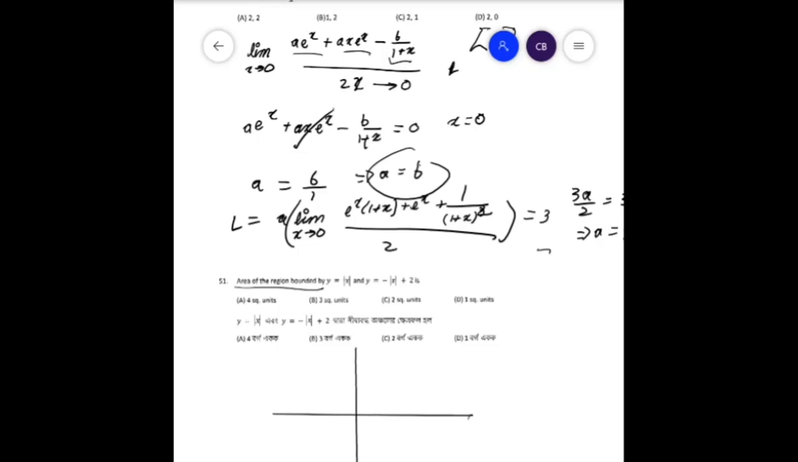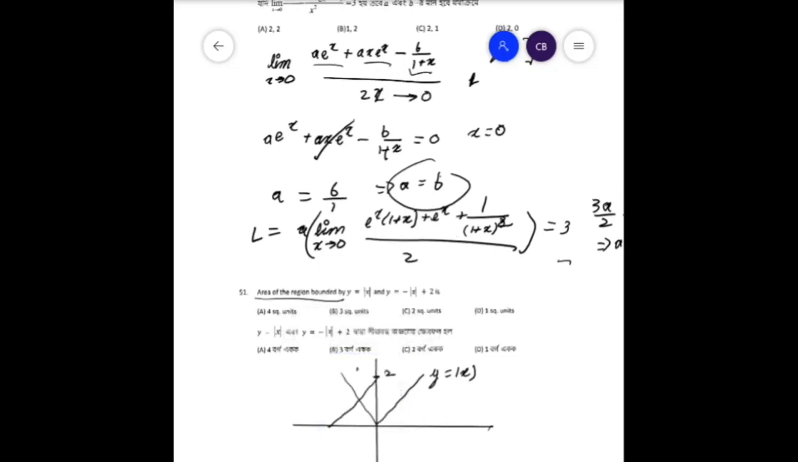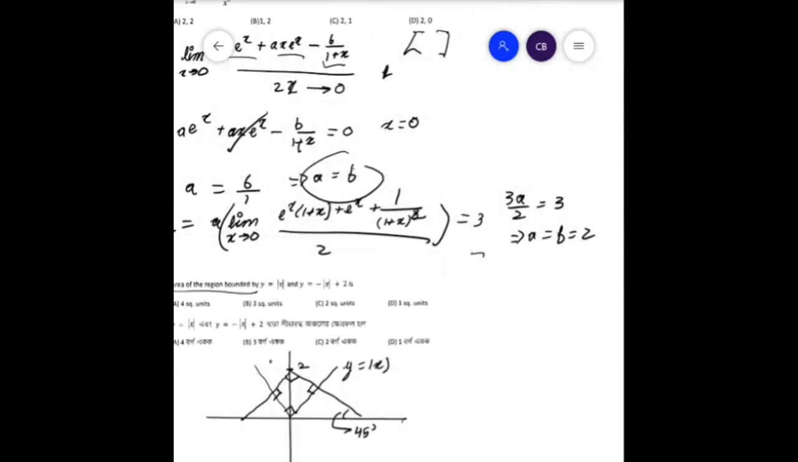Now as we can see, what are the functions? The functions are y is equal to mod x, something along the lines of that, and the other one is y is equal to 2 minus mod of x. Now as simple as it may seem, this angle is actually 45 degree, so we know that this angle will be 90 degree, this is 90, this is 90, this is 90, so what is it? It's a square.